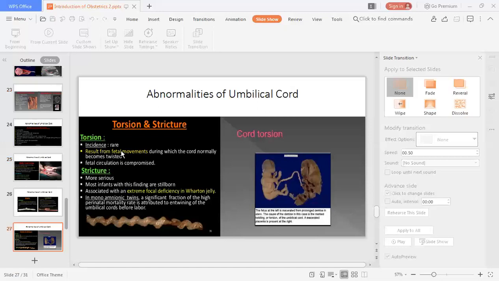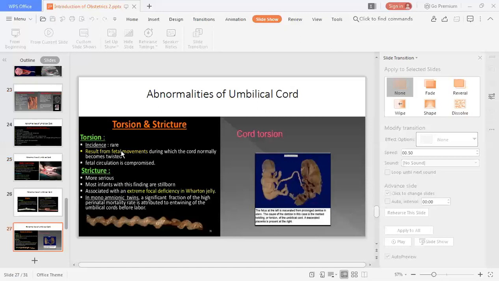Stillborn means that if the birth of the fetus has taken place, but the neonate has not taken any breath outside, and it is already dead inside the uterus, then it is called a stillbirth.